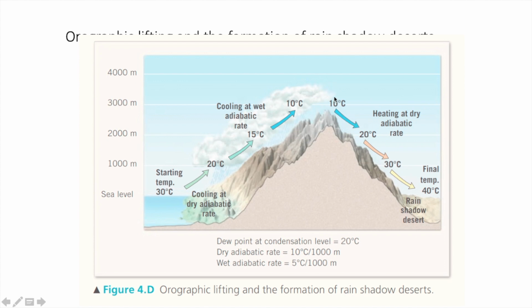So it will now finally fall down, and we know as the parcel falls down it gets compressed and the temperature rises. So basically a warm parcel is going down this side. So this is your rain shadow area, which has desertic conditions. Why is it a desertic condition? Because the warm parcel is going down, right?